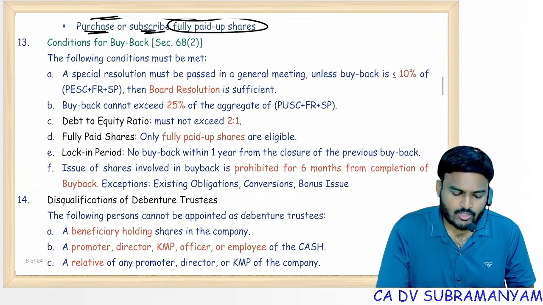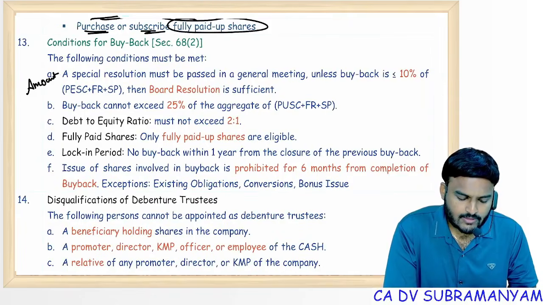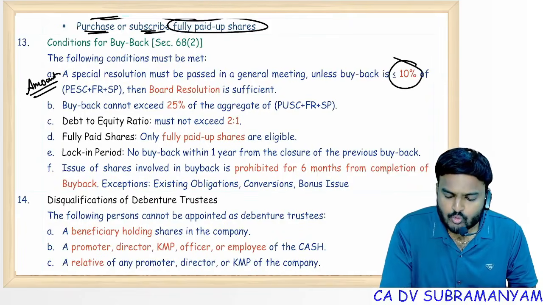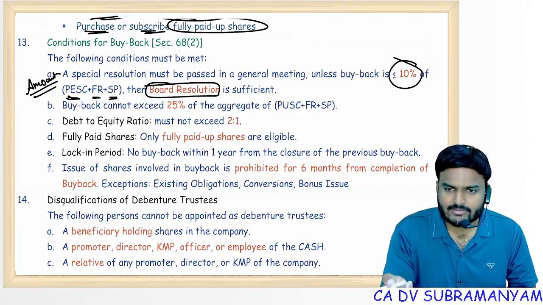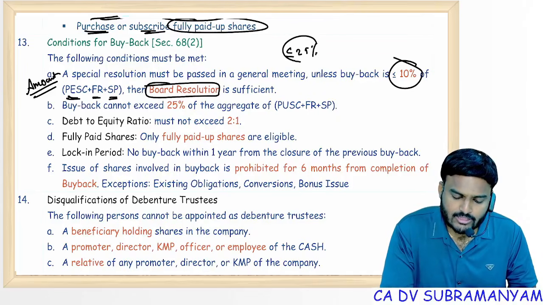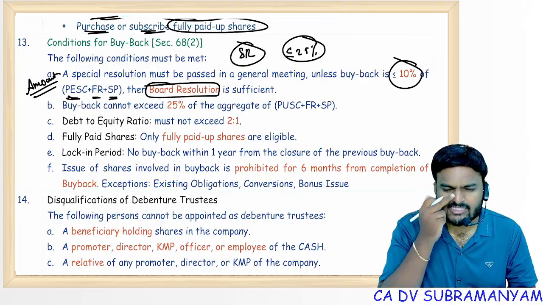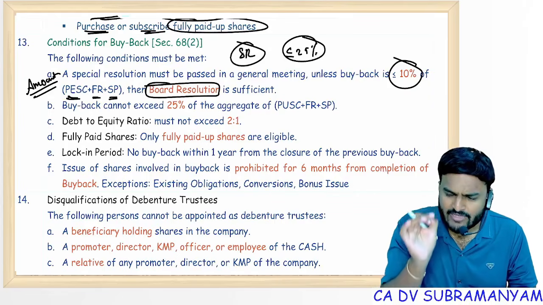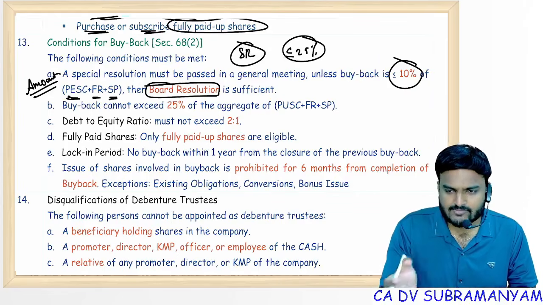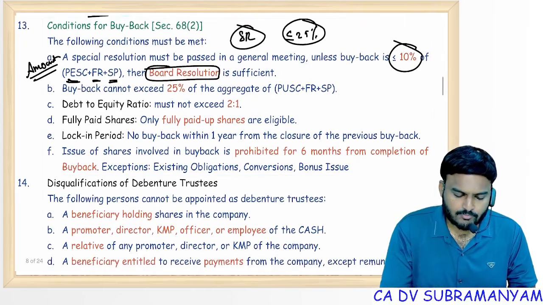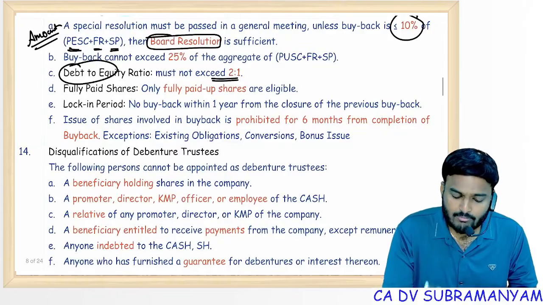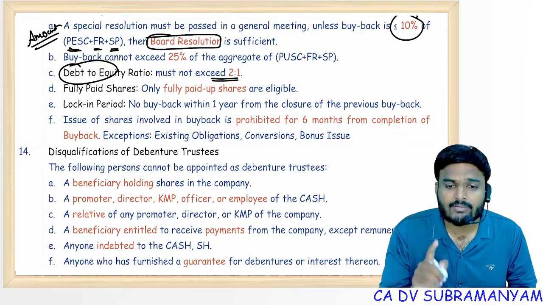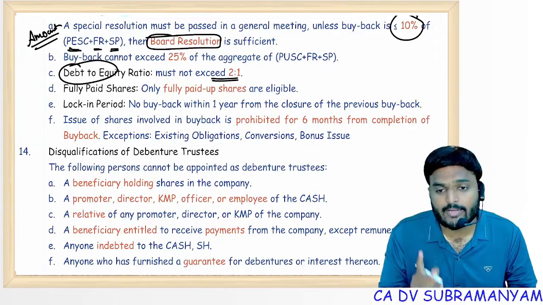Next one, conditions for buyback. So here, amount in the buyback, if it is up to 10% of equity plus free reserves plus securities premium, board resolution is enough. More than 10 but up to 25% only, special resolution is enough. That means maximum amount involved in the buyback is 25% of capital plus free reserves plus securities premium. So post buyback, debt equity ratio should not exceed 2:1. And coming to the number of shares, maximum in a year you can buy back number of shares 25% of the paid up equity share capital.